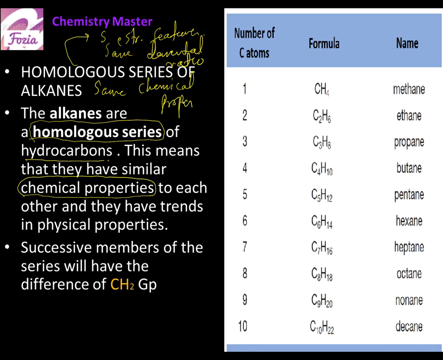So more about them, that they differ with one another only in their physical properties. And why their physical properties are different?